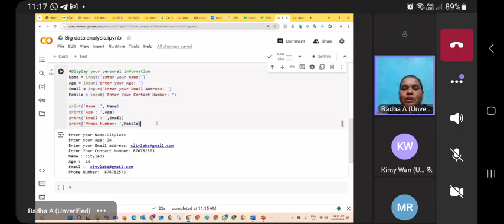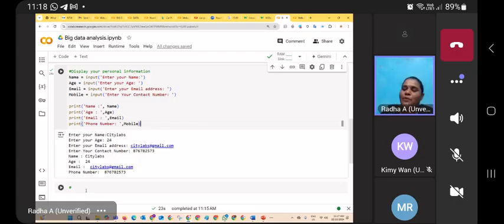Suppose just imagine your program having 1 million lines of code, and you don't know anything about the particular program. How do you understand the task of the program without reading line by line? If you are a programmer, you can understand after going through all the statements. Sometimes it is tough, and if you are not a programmer, how do you understand what the task of the program is? By giving the title over the program.